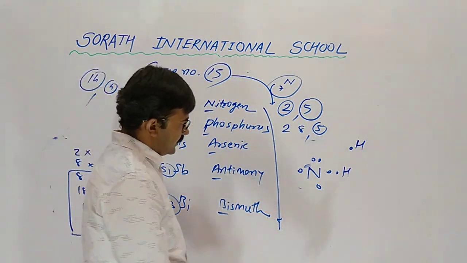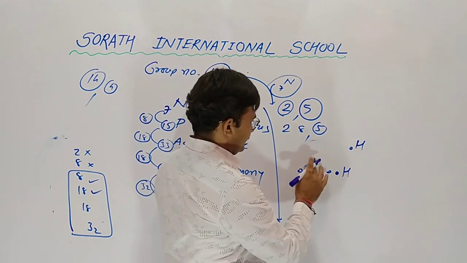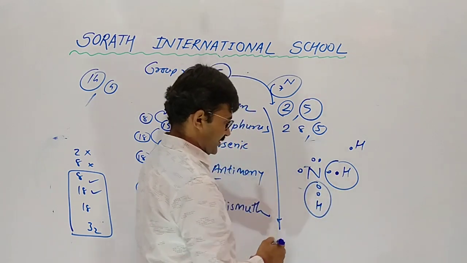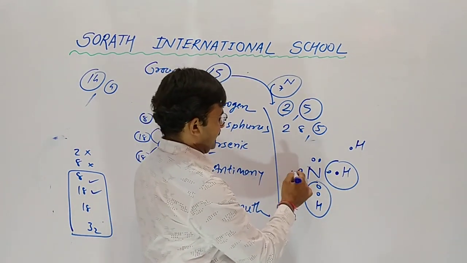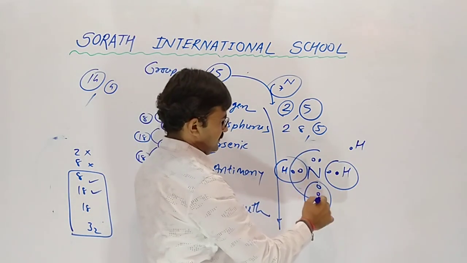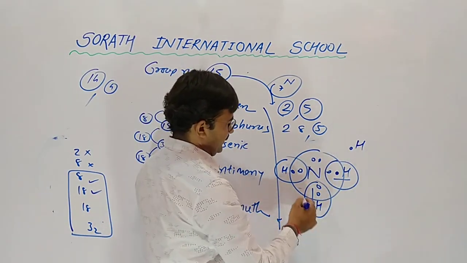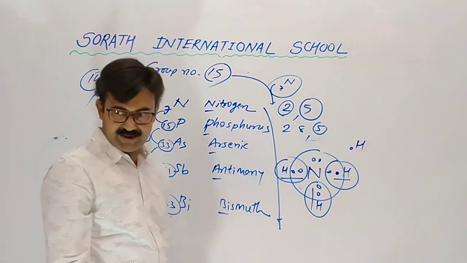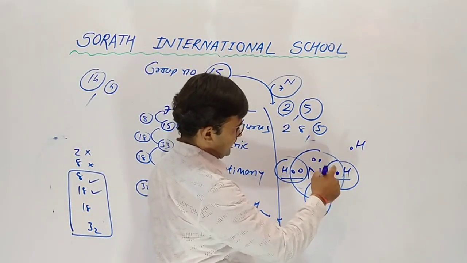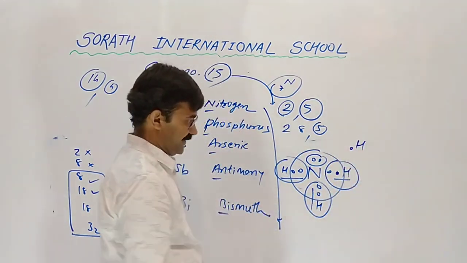So hydrogen having 1, nitrogen and hydrogen both share 1 electron each. So here hydrogen has completed its 2 electrons. And nitrogen 2 plus 2 plus 2, 6 plus 2, 8 is completed.